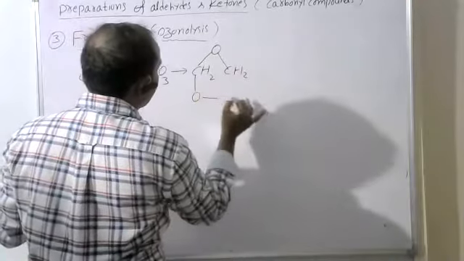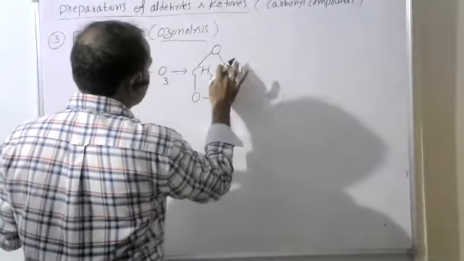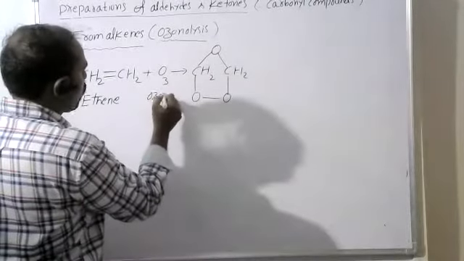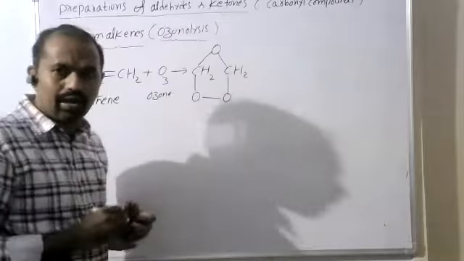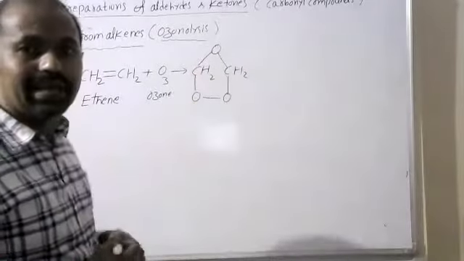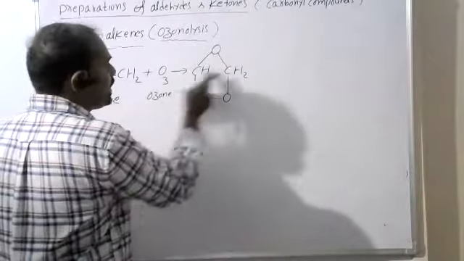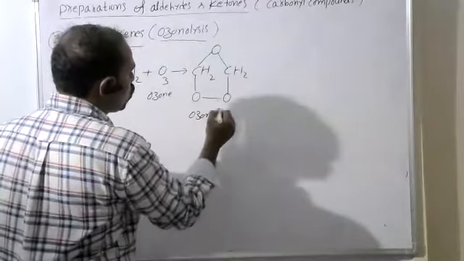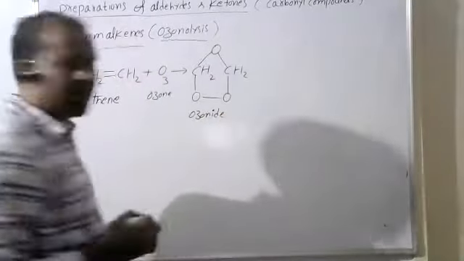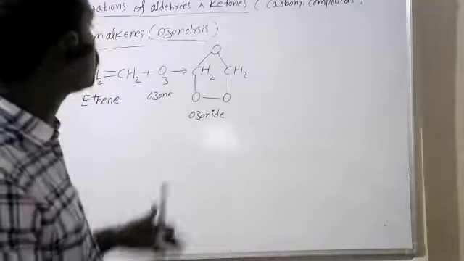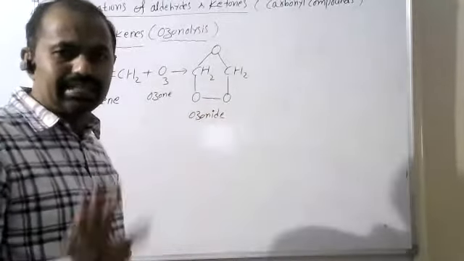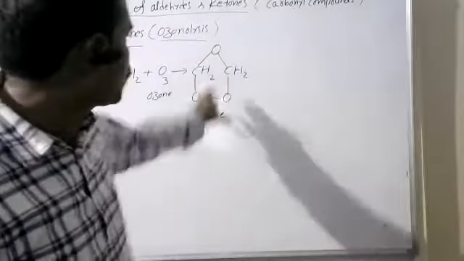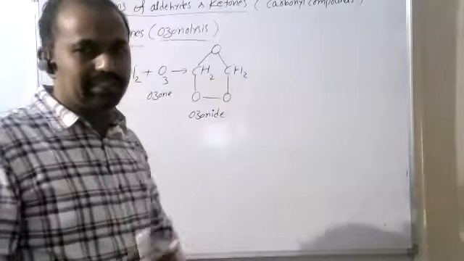We get a cyclic addition compound like this. See, O3, it is nothing but ozone. So now we get this type of cyclic compound. This cyclic form is called an ozonide. Particularly it is called ethene ozonide, obtained from the alkene ethene. First we get a cyclic ozonide.